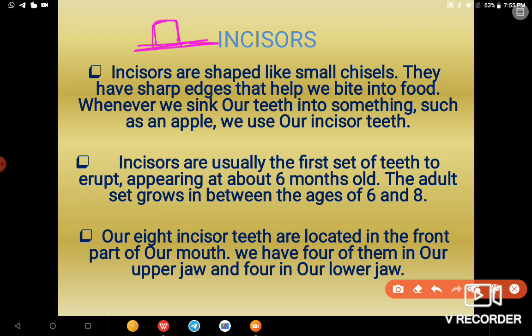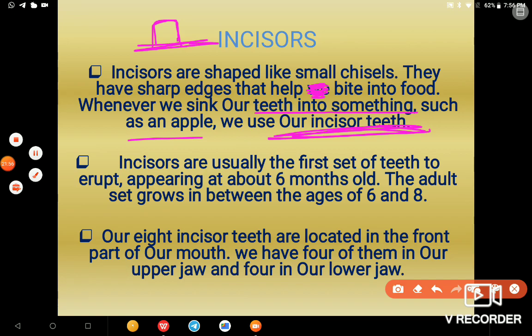They have sharp edges that help bite into food. Whenever we sink our teeth into something such as an apple, we use our incisor teeth. Please wait a bit, I am just showing you this picture.